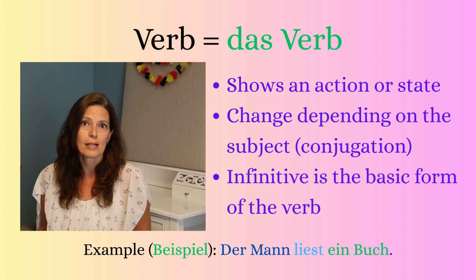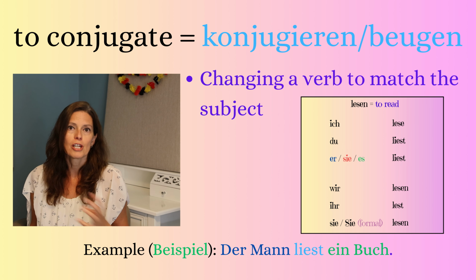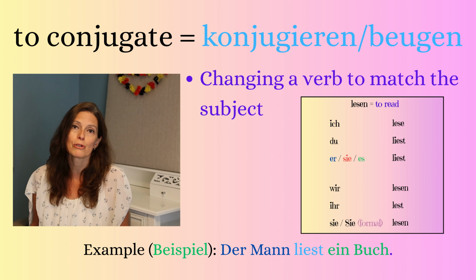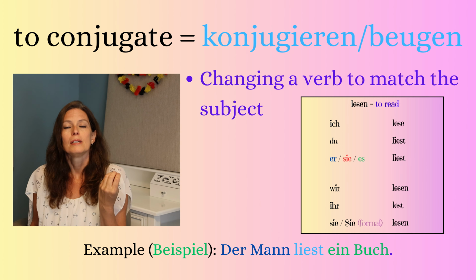Lesen is in this case the verb. And we have to conjugate it. And conjugation is changing a verb to match the subject. You also have that in English because you say I am, but you say you are. There you're also conjugating the verb to be. If the subject is in the 3rd person singular, then you would say liest. Der Mann liest ein Buch.